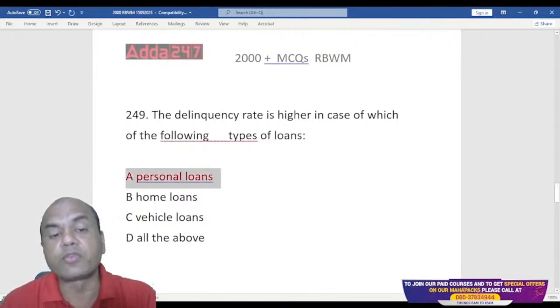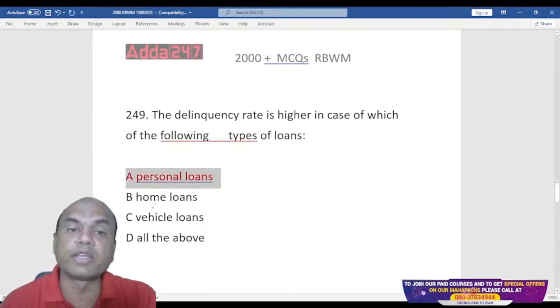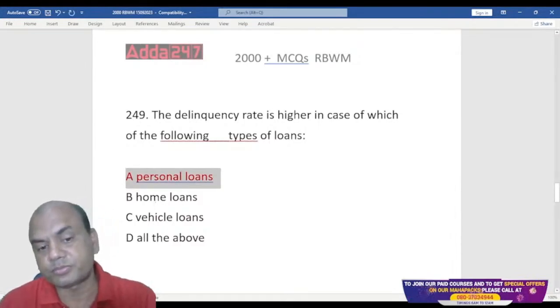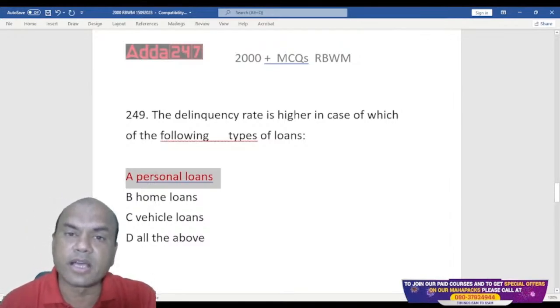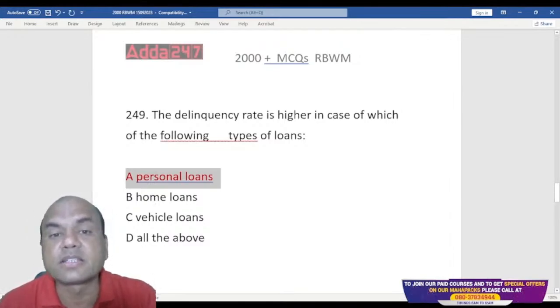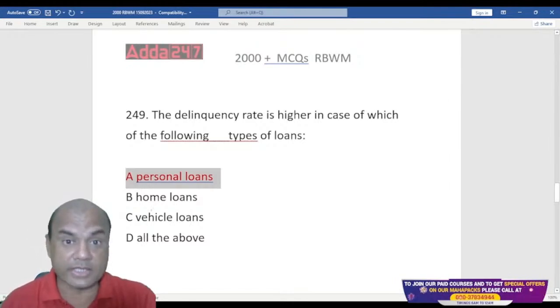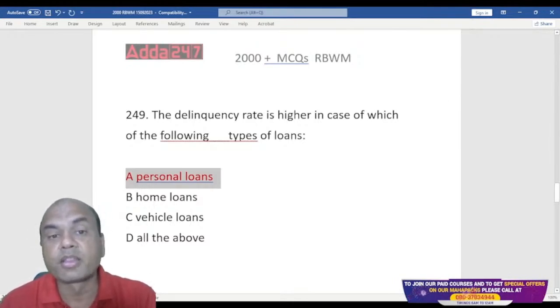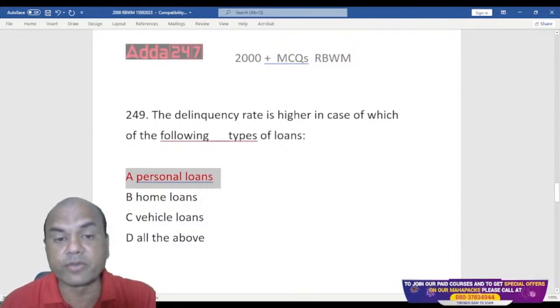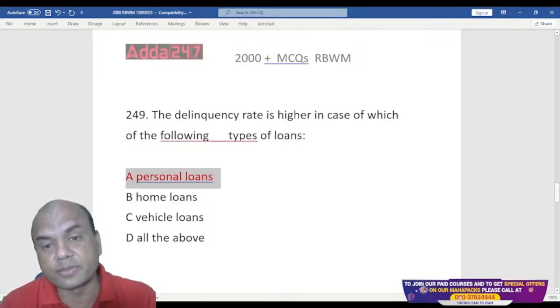Okay. And to counter this, what do we do? To counter this, we always follow the CIBIL score. For the person with a higher CIBIL score, there are fewer chances. See here, I am saying chances. It's not that the person will not default. There are fewer chances that the person will default in case of personal loans with a higher CIBIL score.